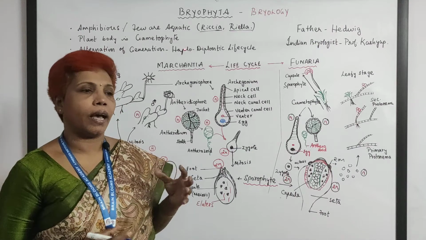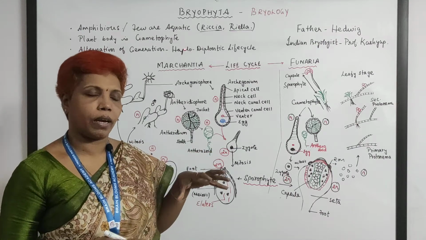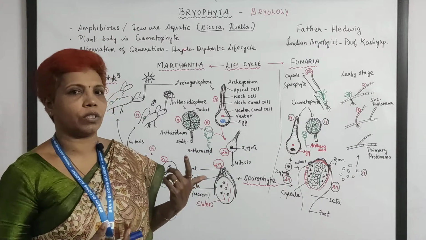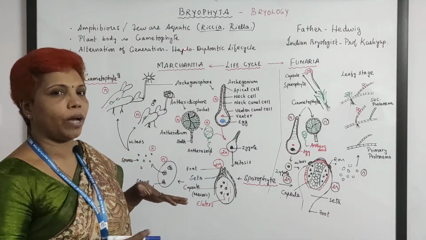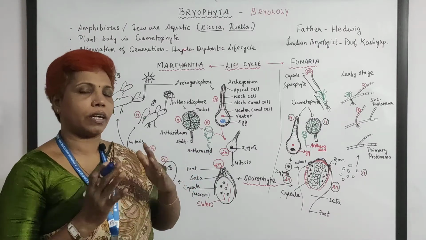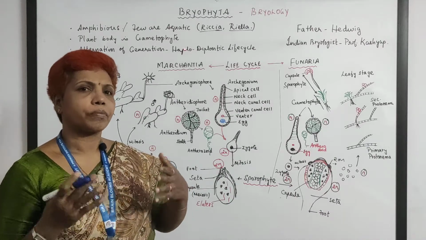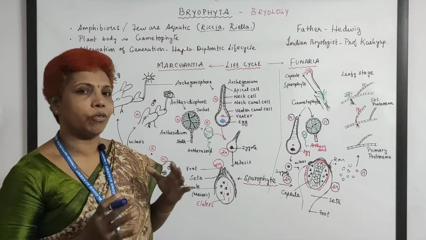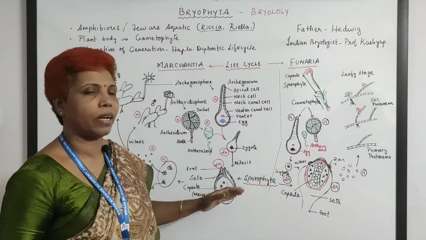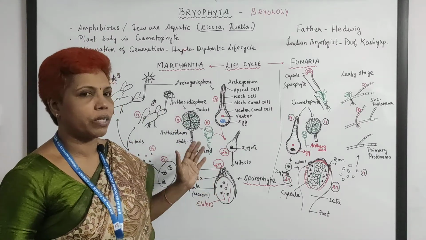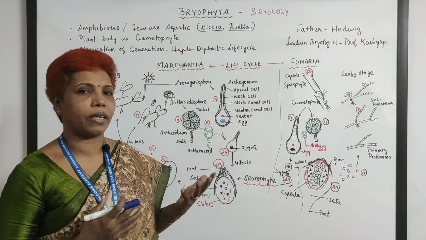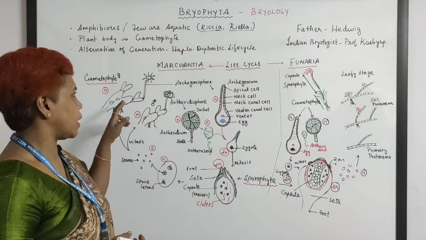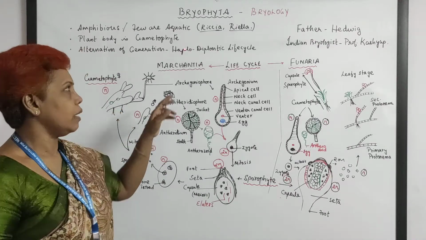That is, they have a haploid phase of their life and a diploid phase of their life, and then they complete their life cycle. In this video I am not mentioning their classes, Hepaticopsida, Anthocerotopsida or Bryopsida. I'll just give you an elaborate lecture about the life cycle. In the next video, we'll see the similarities and dissimilarities between the three classes. Okay, so let us start with Marchantia.